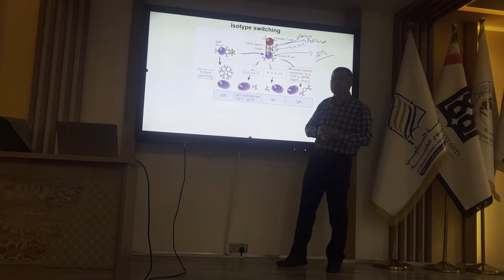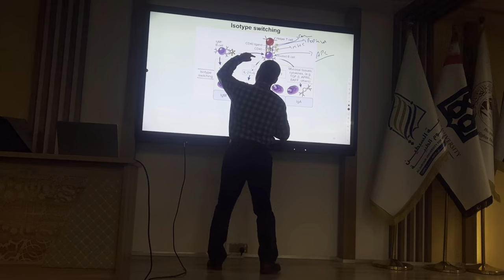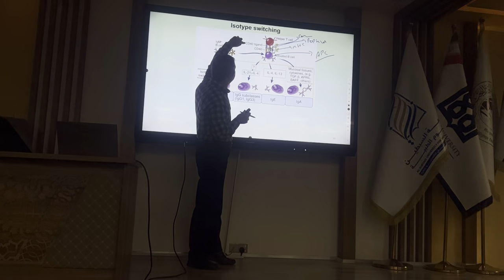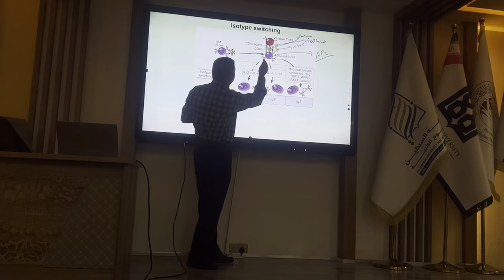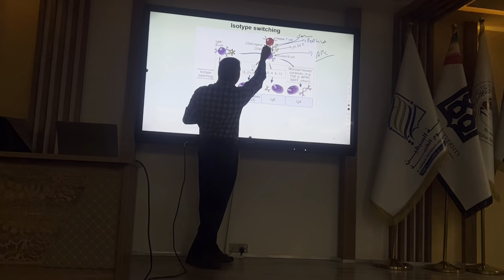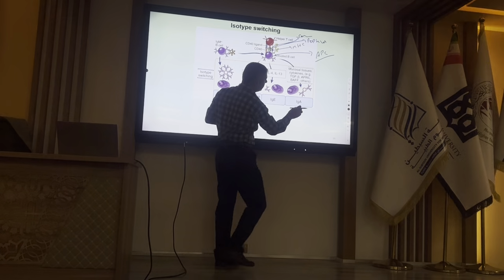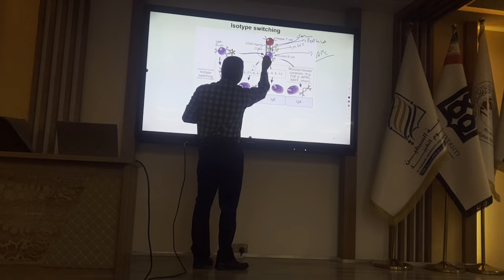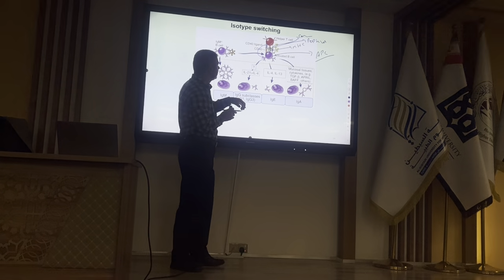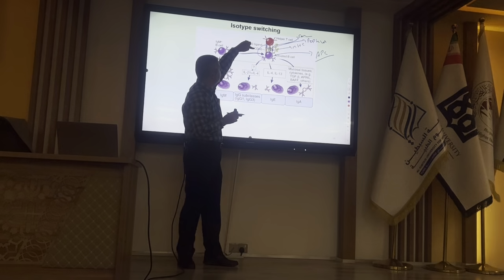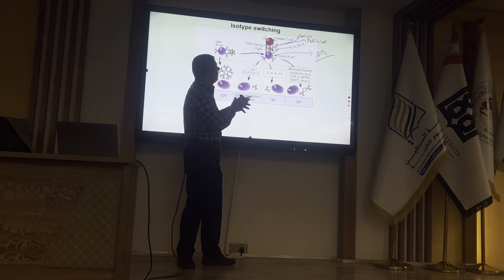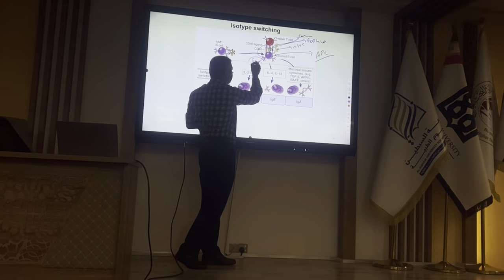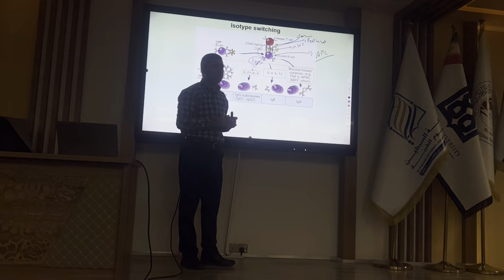But after activation, the helper T cell will express a protein called CD40 ligand, which binds to CD40 on the B cell and sends a signal to the B cell. So CD40 ligand binding to CD40 on the B cell will provide a signal that is needed for class switching.